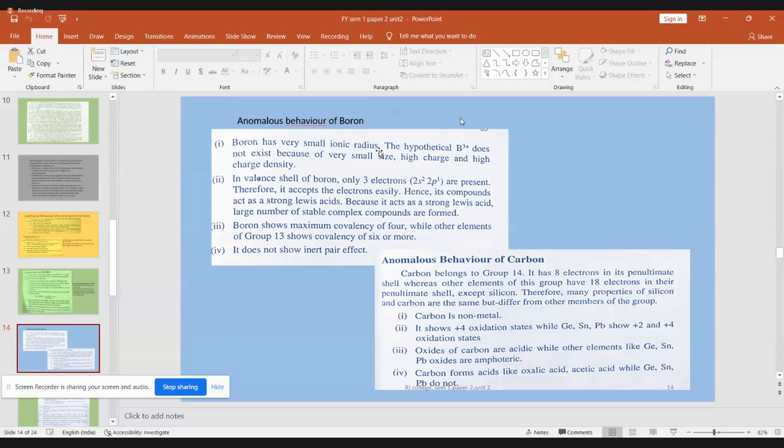Whereas boron has some unique properties. Boron is very small in ionic radius, and B3+ is only hypothetical. In nature, actually, B3+ compounds do not exist. They exist as a dimer. So you have not seen BH3. Boron, when it loses 3 electrons, forms B3+. But these B3+ compounds are not there. It is only hypothetical. Have you seen BH3? No, BH3 is not possible. Rather, it forms B2H6. B2H6 is called diborane.